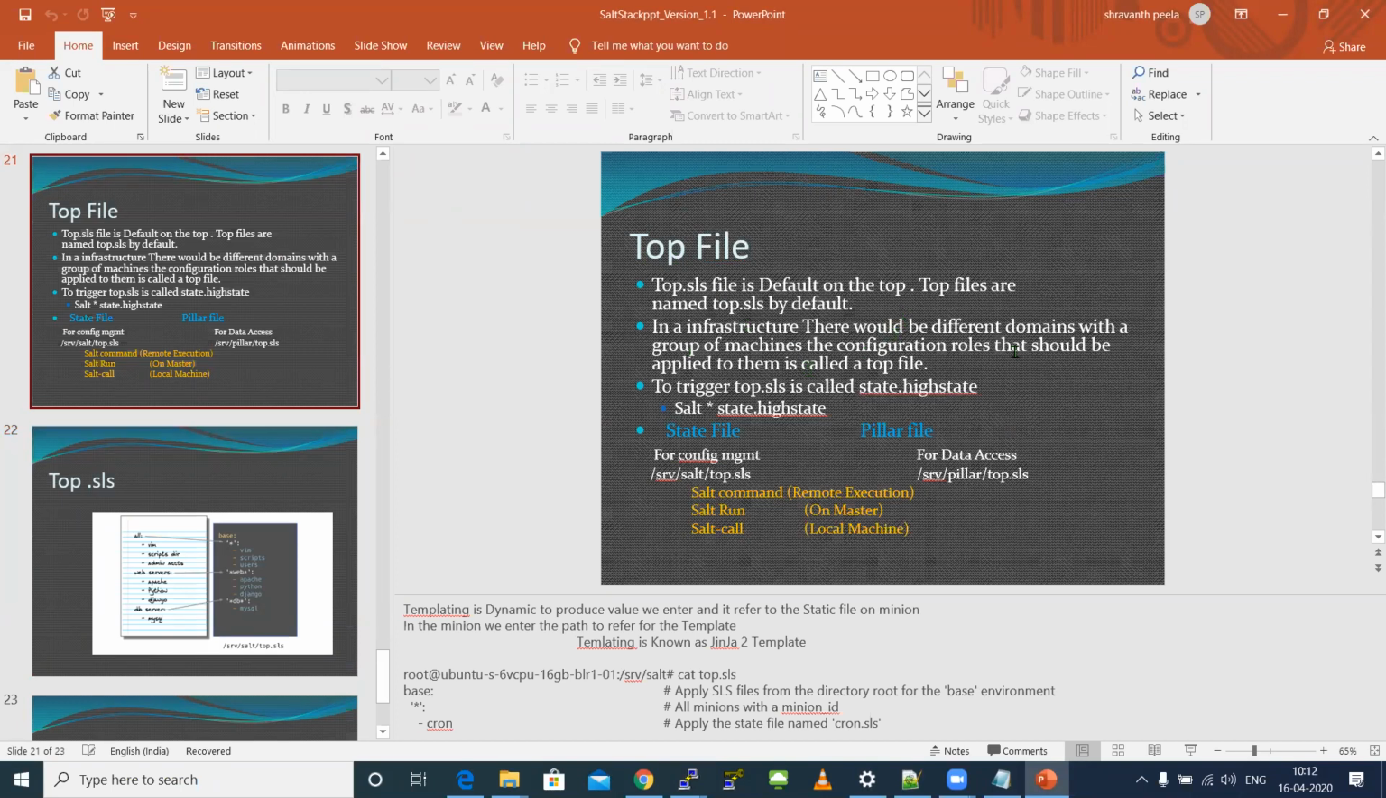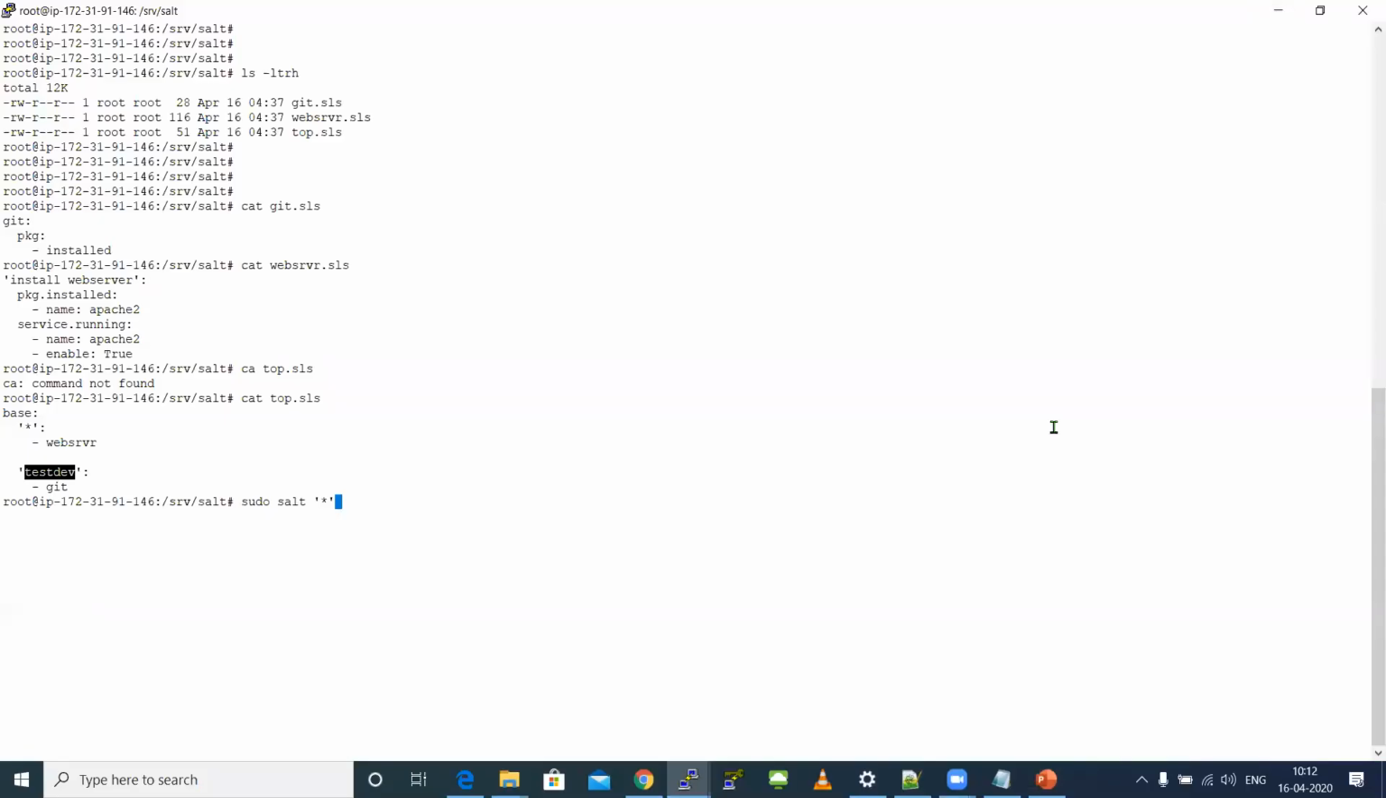In an infrastructure, there will be different domains with different group names. That can be a database server, web servers, batch servers, different machines. So unknowingly also, you should not run any SLS file in a wrong server. To do that, Salt has come up with this top.sls file, a grouping file. That's it. Okay.